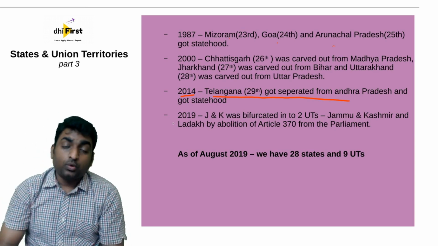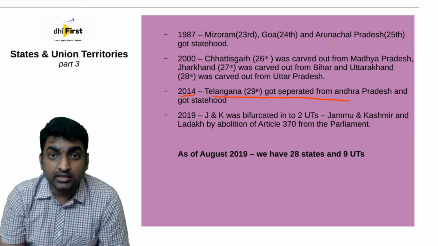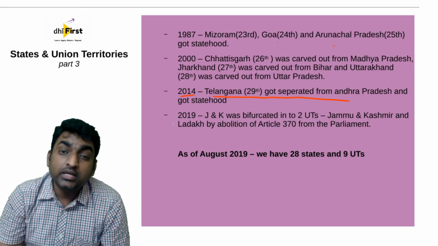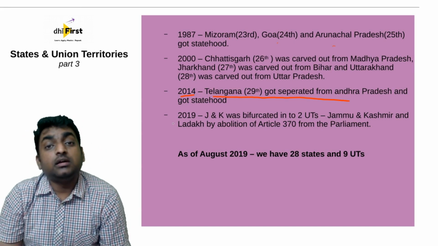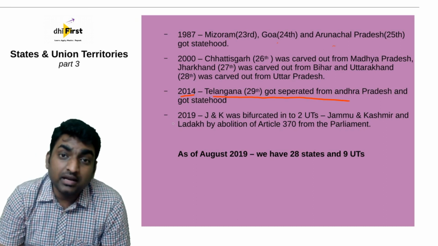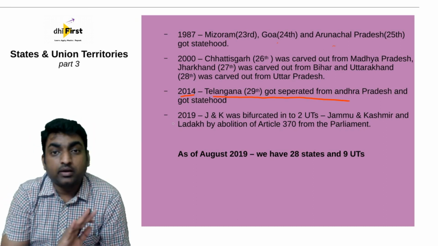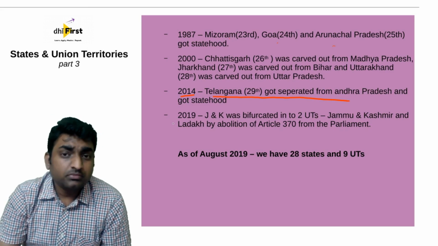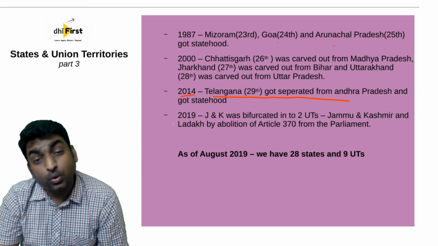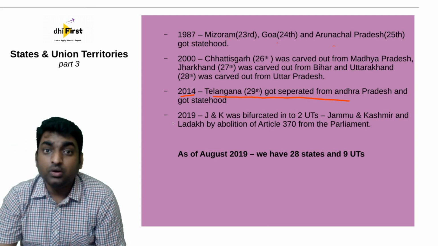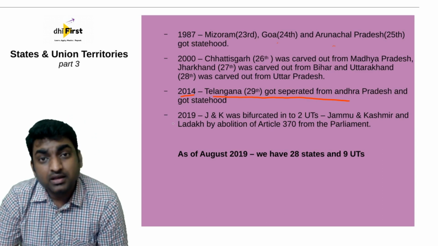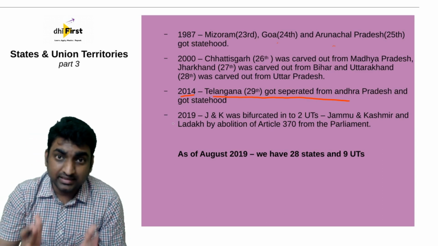The whole state was bifurcated into two union territories. One is the Union Territory of Jammu and Kashmir, and the second is the Union Territory of Ladakh. Now, the Union Territory of Jammu and Kashmir will have a legislature, whereas the Ladakh Union Territory will not have the legislature. Two such examples are Delhi and Puducherry, which have their own legislature. And we know Delhi is now actually ruled by Aam Aadmi Party, and Kejriwal is the chief minister there. So hence there is a legislation.